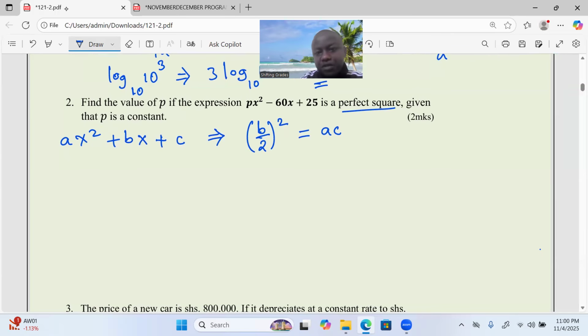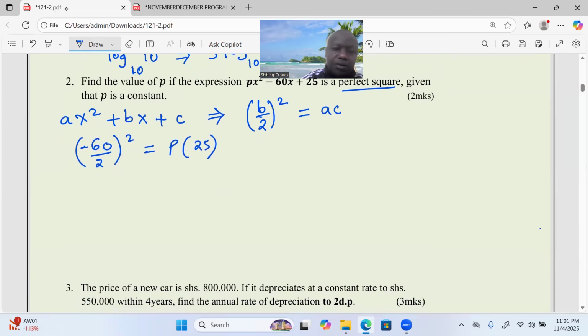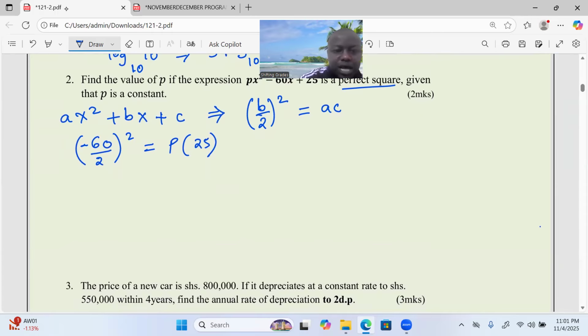Therefore, with reference to the specific perfect square provided, we talk about negative 60 out of 2. This squared should be p, which is our a, multiplied by c, which is 25. So now we talk about negative 30 squared.